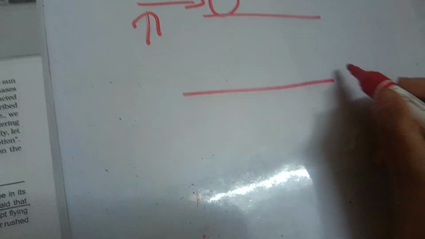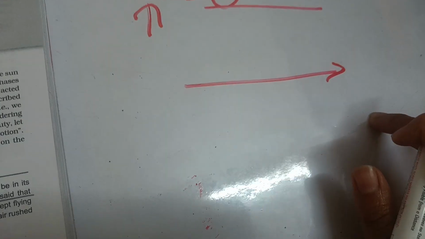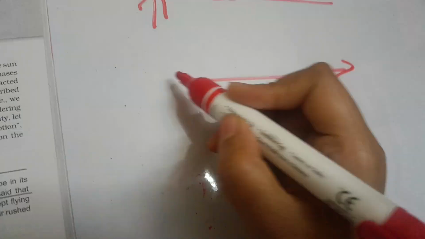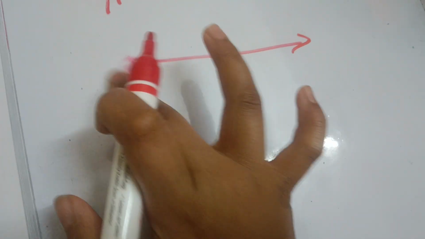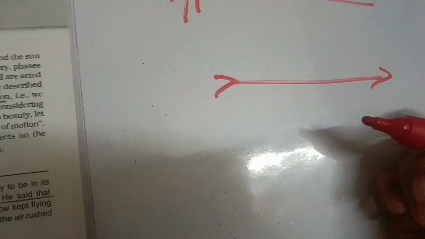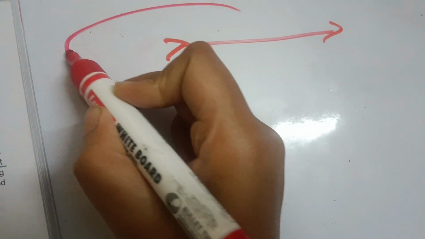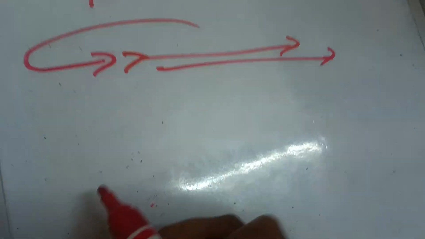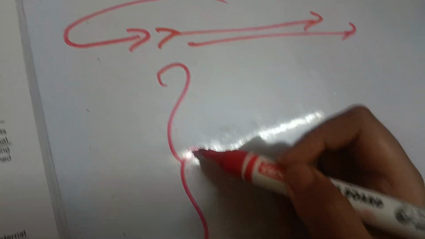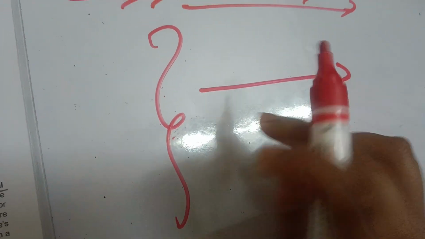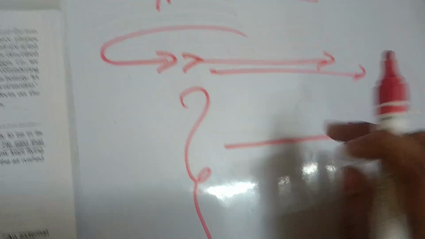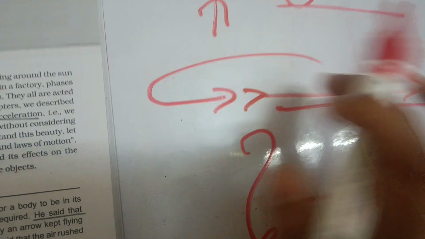And he said that if an arrow was fired from a bow, it would keep moving. So why would it keep moving? He said that the air from behind the arrow would push the arrow forward. Imagine this is a bow. Even after you fire an arrow from a bow, it keeps moving, because he said the air from behind the arrow will push it, which is absolutely wrong. So Aristotle's fallacy is wrong.